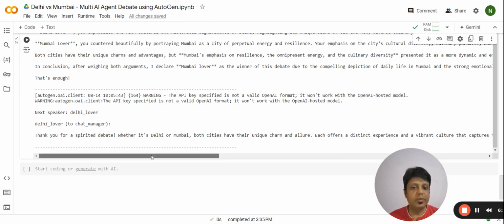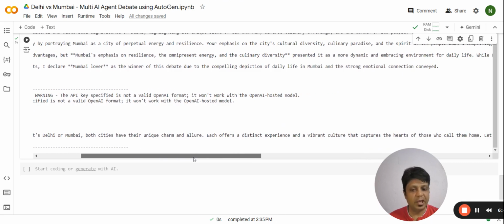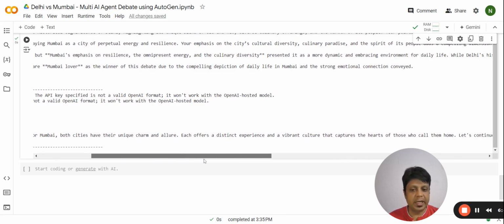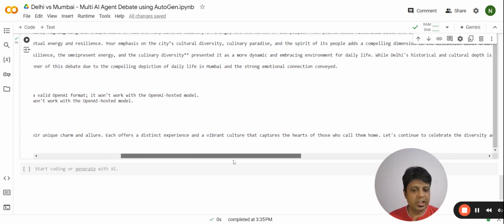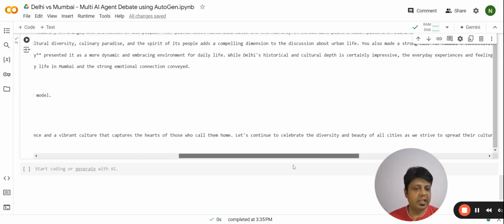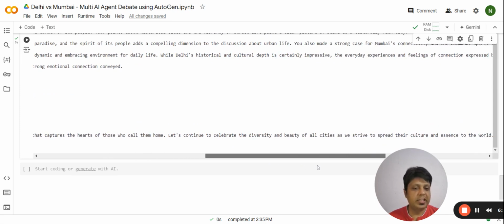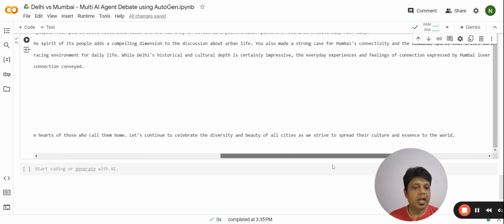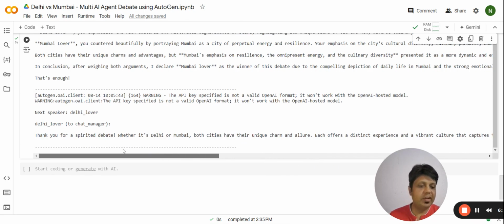Whether it's Delhi or Mumbai, both cities have their unique charm and allure. Each offers a distinct experience and a vibrant culture that captures the hearts of those who call them home. Let's continue to celebrate the diversity and beauty of all cities as we strive to spread their culture and essence to the world. Basically, we asked it to give a verdict, but here the judge wanted to be politically correct, so it never said whether Delhi is better than Mumbai.